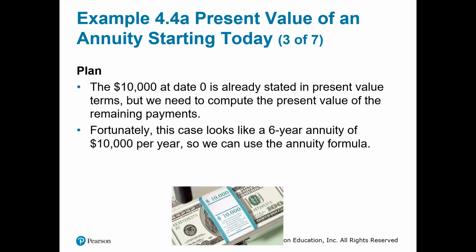The $10,000 at date 0 is already stated in present value terms, but we need to compute the present value of the remaining payments. Fortunately, this case looks like a 6-year annuity of $10,000 per year, so we can use the annuity formula.